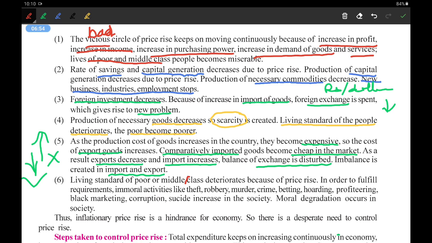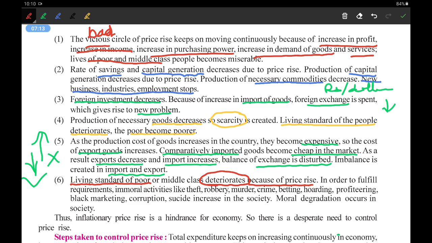Next is that the living standard of the poor and middle class deteriorates. Ultimately, what happens is that the living standard of the poor and middle class deteriorates because of the price rise; their standard of living goes down.